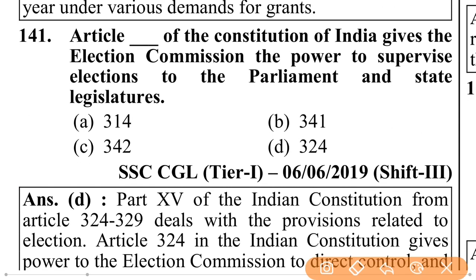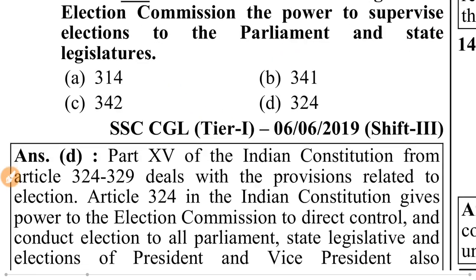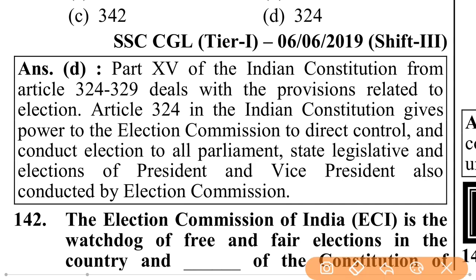Which article of the Constitution of India gives the Election Commission the power to supervise elections to the Parliament and state legislatures? Article 324. Part 15 of the Indian Constitution, from Article 324 to 329, deals with the provisions related to elections.